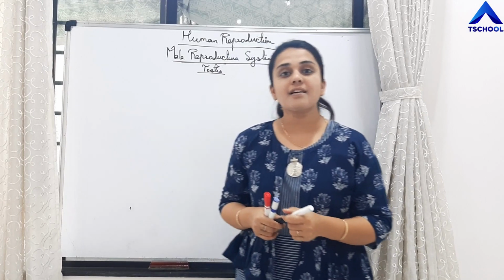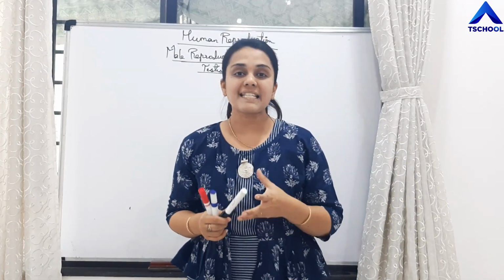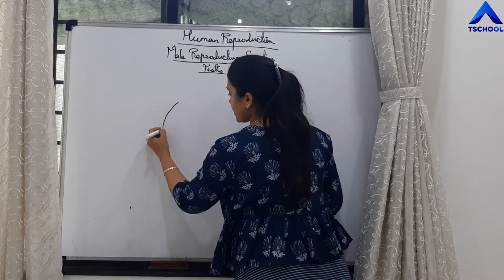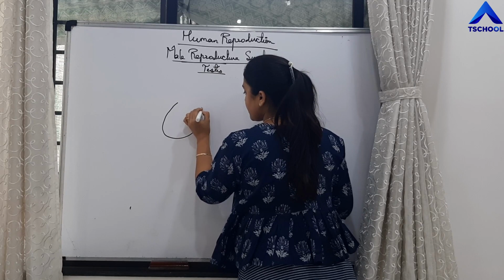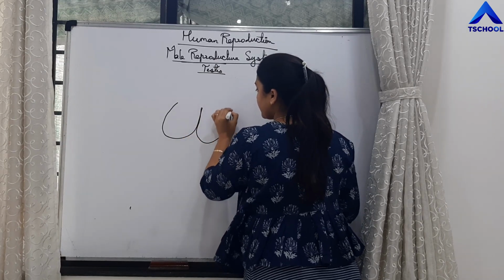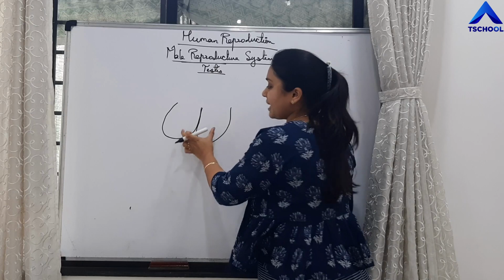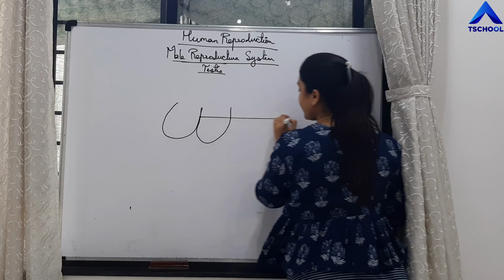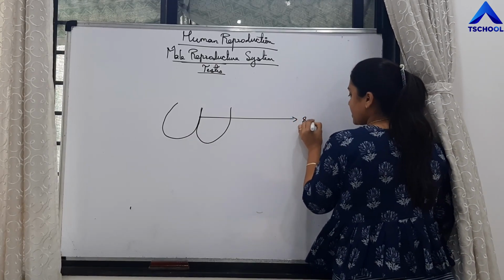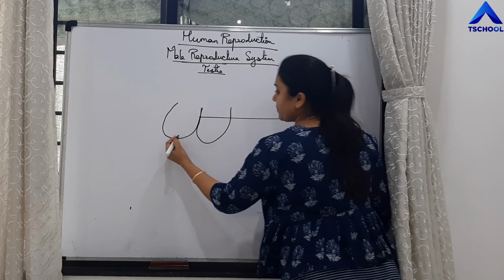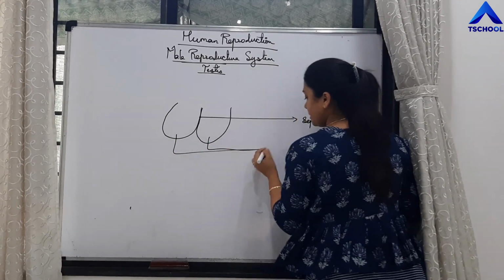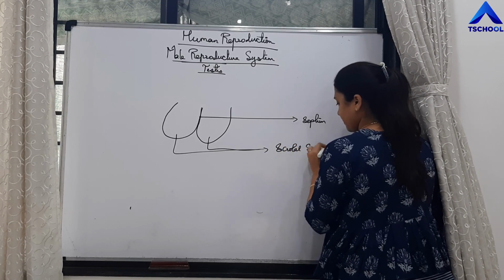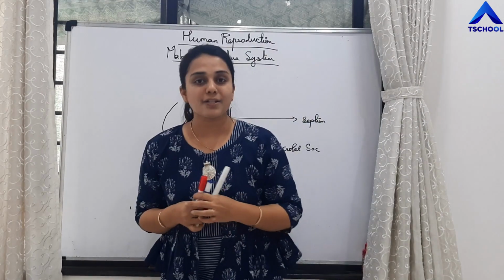So we have to study the structure of scrotum. As we have discussed earlier, students, scrotum is a sac-like structure. It is a pouch-like structure. So this is scrotum. And this sac is divided into two parts by a septum. So these are the scrotal sacs, and this is divided by septum. So this is septum and these are the scrotal sacs.